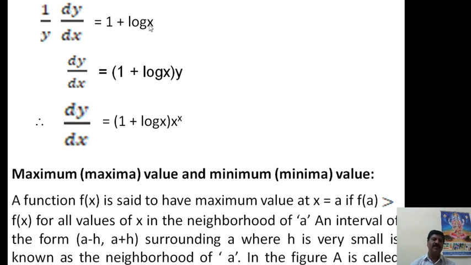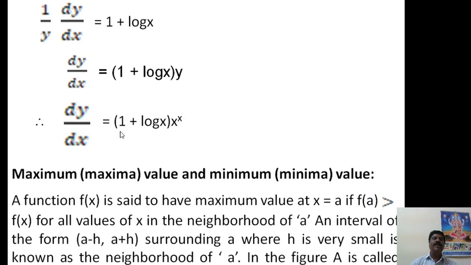1 plus log x. Then y will be transferred to the other side, therefore dy by dx is equal to y into 1 plus log x. Again you have to re-put y, which is nothing but x to the power of x, therefore dy by dx is equal to 1 plus log x into x to the power of x. This is the answer for that problem. So far we have solved some problems by using differentiation rules.